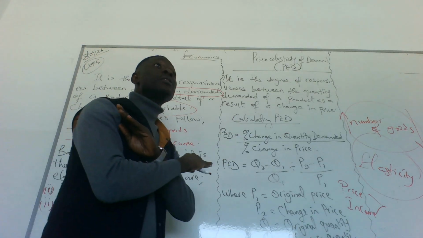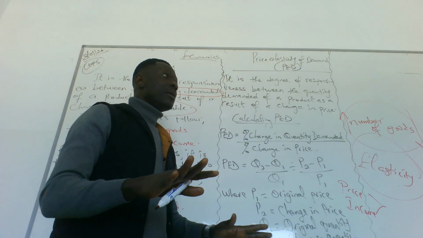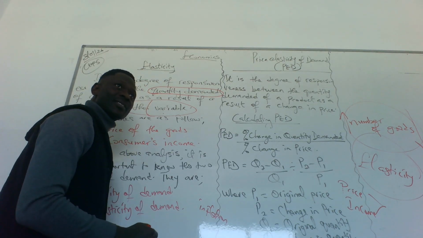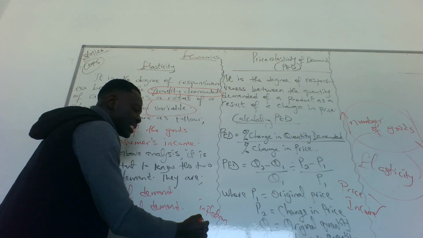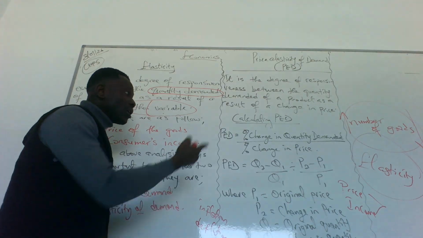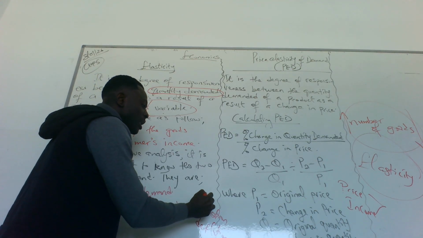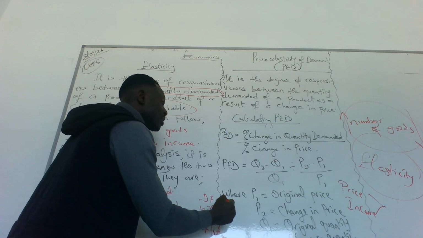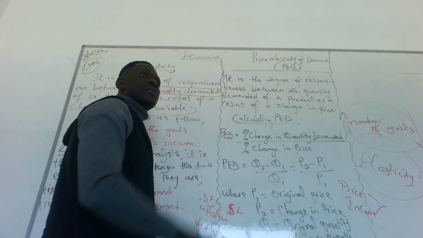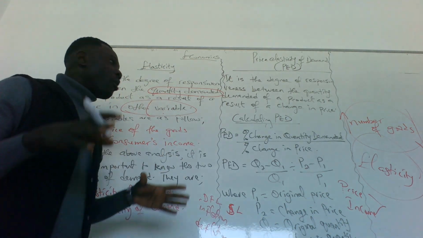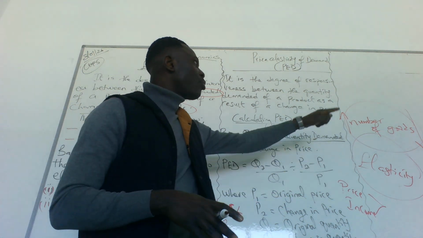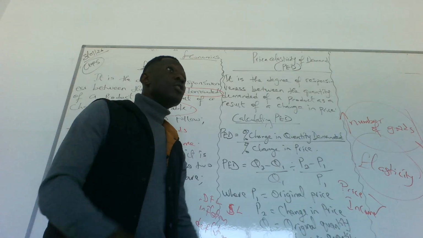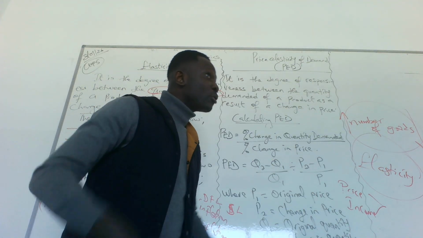Price and income will not remain constant. They change over time. Price will change because there's inflation. Price will change maybe because there's deflation. Income will change probably because the demand for labor is increasing. Income might change if the demand or the supply of labor is changing. So these are factors that will bring about an increase in the quantity demanded and a fall in the quantity demanded. You can't give what you don't have, right?